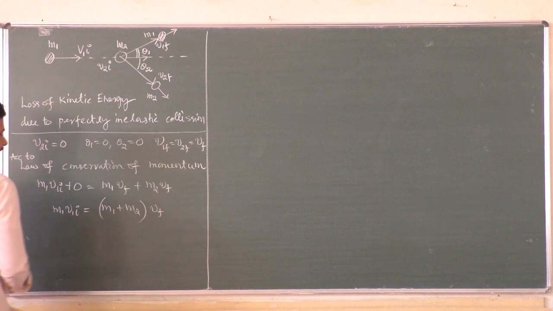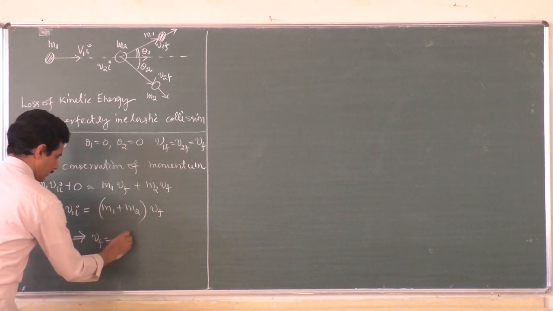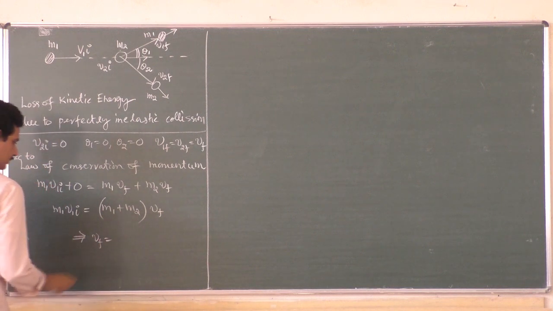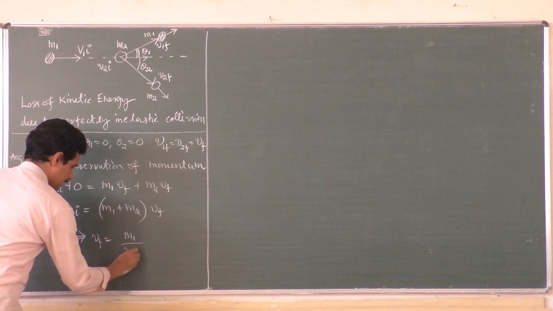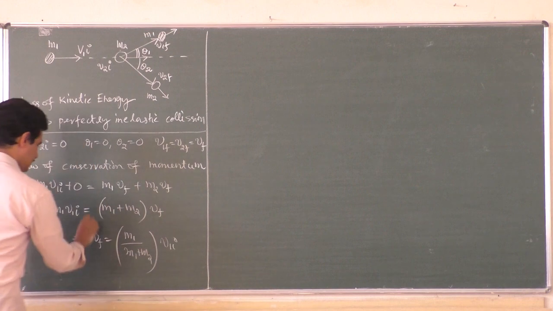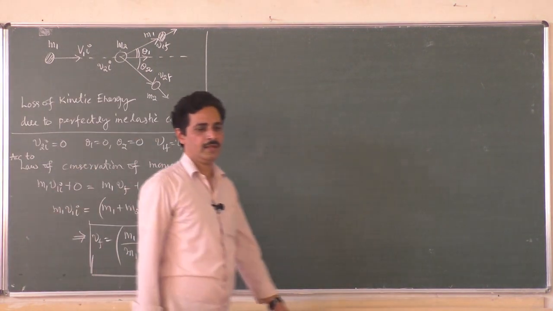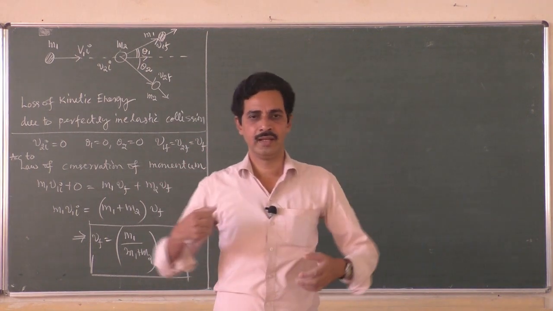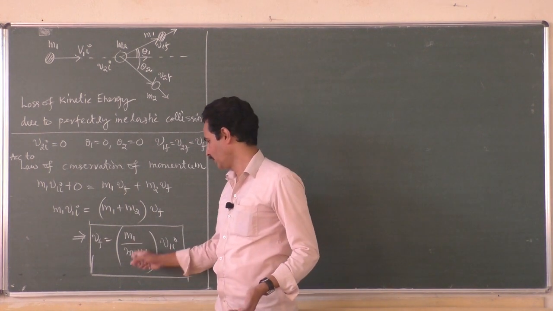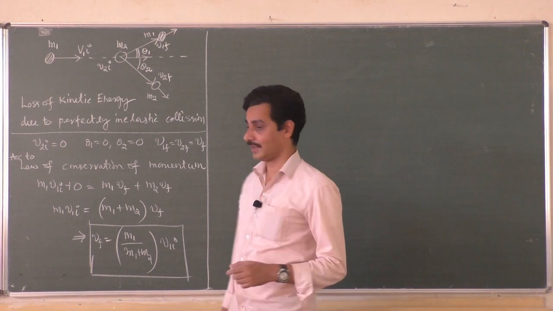What is vf? The common final velocity is m1 v1i divided by m1 plus m2. So m1 by (m1 plus m2) into v1i. So this is the common final velocity after collision. One conclusion is made: if the two objects stick together after collision, the common final velocity is m1 by (m1 plus m2) into v1i. Now let us go for the loss of kinetic energy.